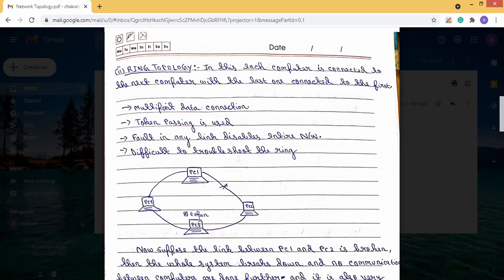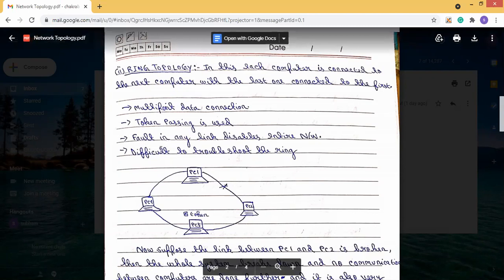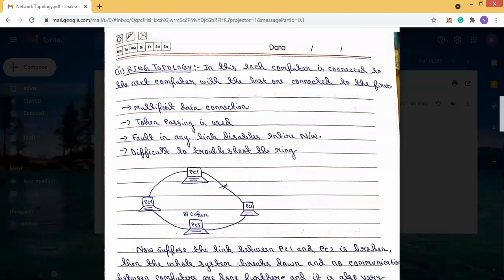So the token is used by PCs which want to send data. There is also a disadvantage: if there is a fault in any link, it disables the entire network.